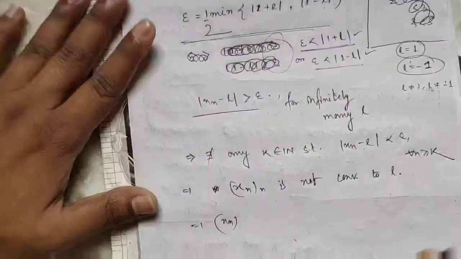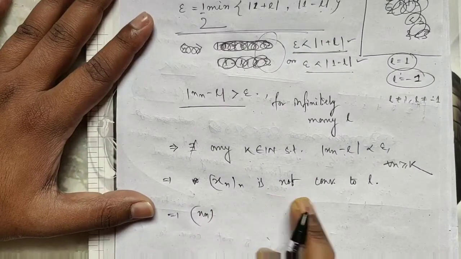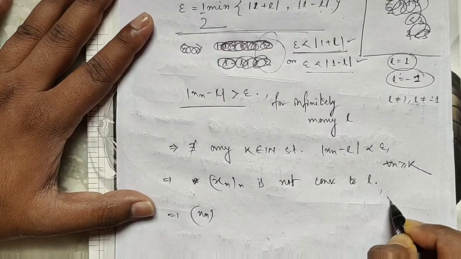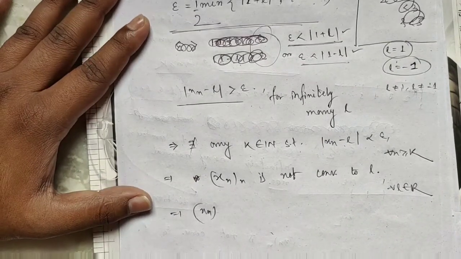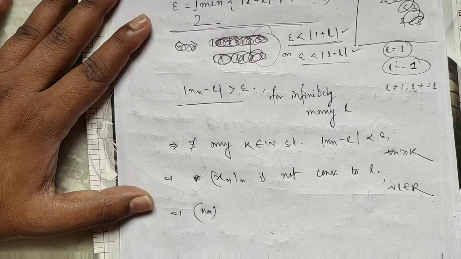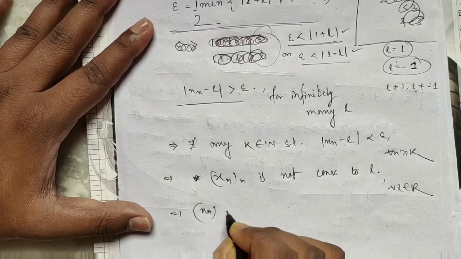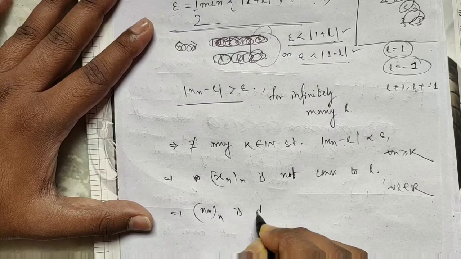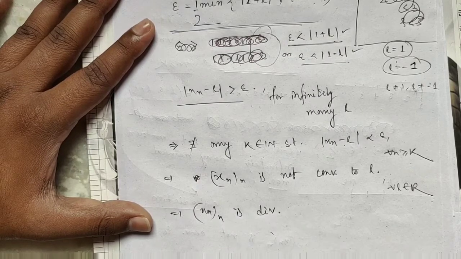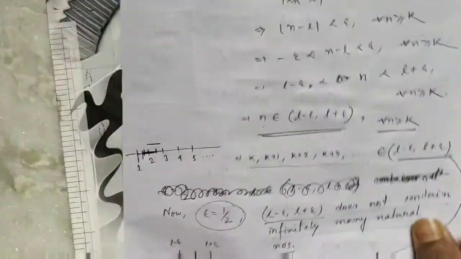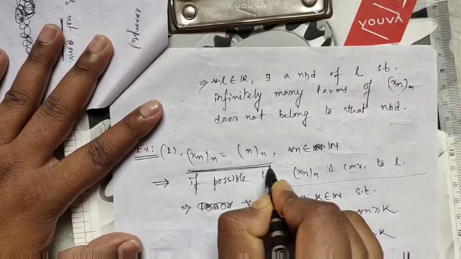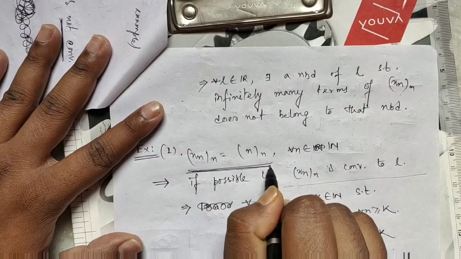So xn does not converge to L for every L belonging to R. So there is no real number such that limit xn equals L. So the sequence xn is divergent. This is an example of a divergent sequence, and the earlier one is also an example of a divergent sequence.